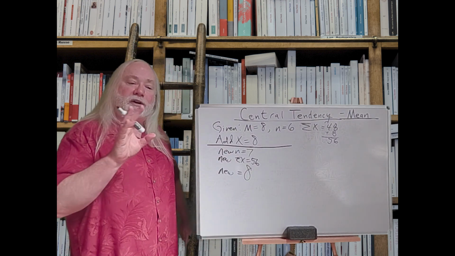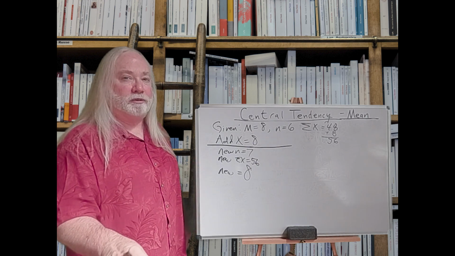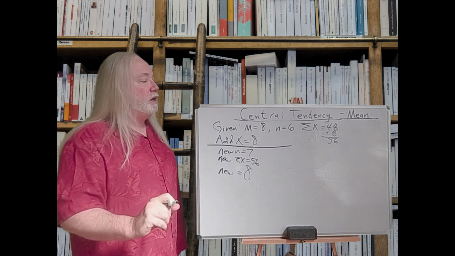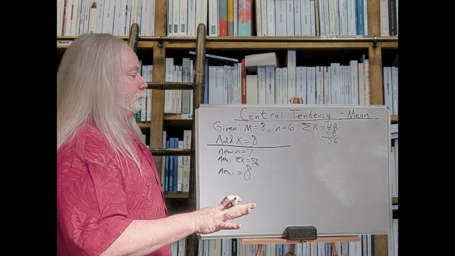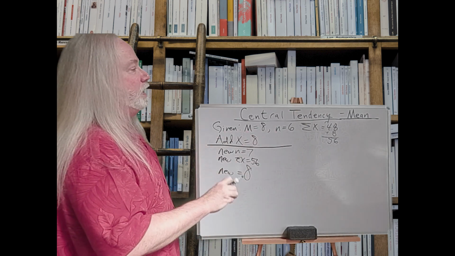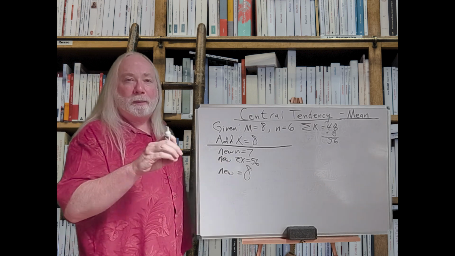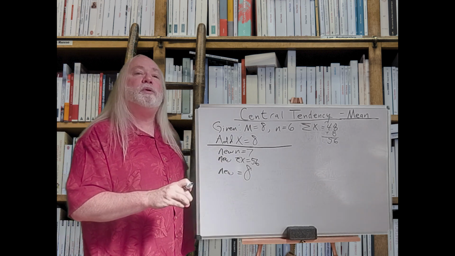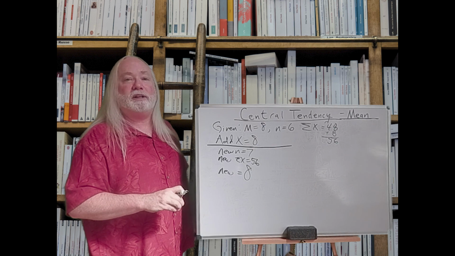So again, notice the pattern is predict, then solve and see if your answer matches the prediction, at least whenever you can make a prediction. So these are some ways of solving different kinds of problems with the mean. And with this, we're done talking about the mean specifically. We're going to move on to other measures of central tendency.